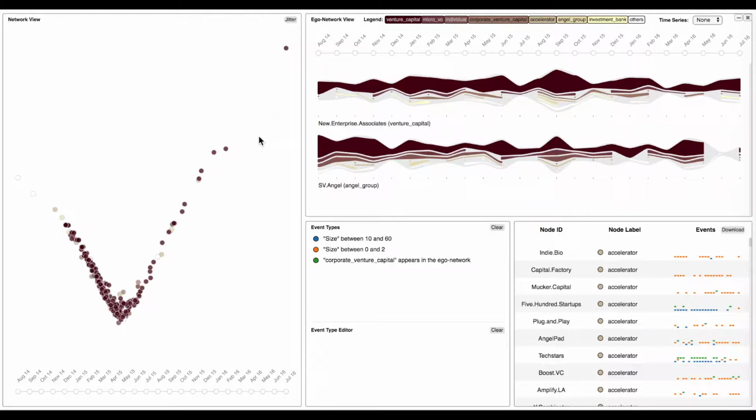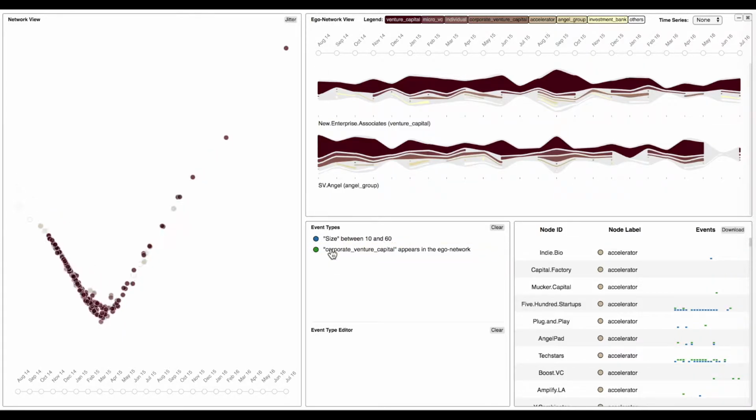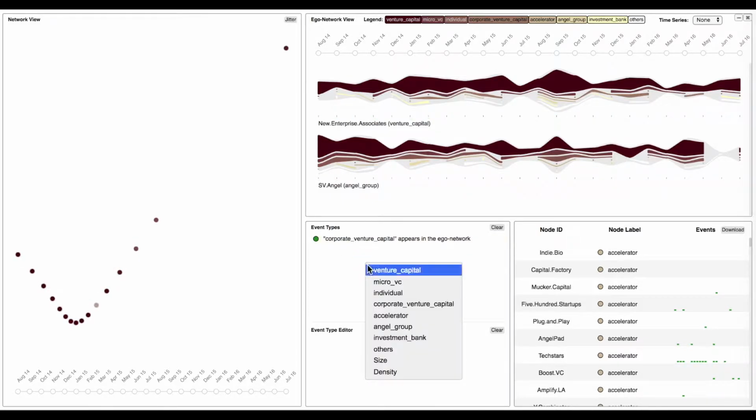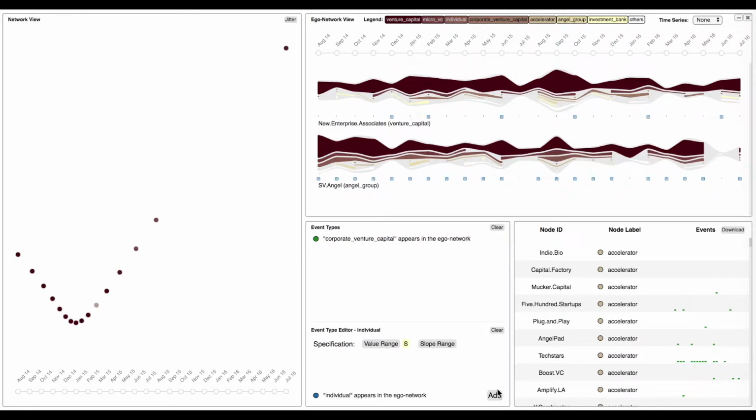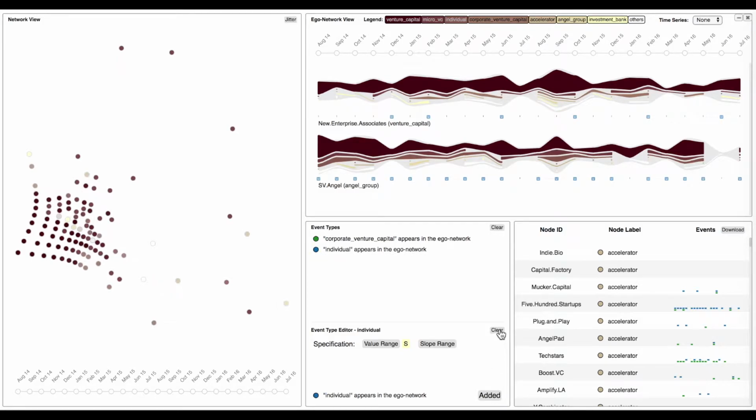We suspect that there might be some strategic differences among the investors regarding the type of investors they co-invest with. We hypothesize that there are investors who co-invest a lot with corporate venture capitals, but less with individual investors. And there are investors who co-invest a lot with individual investors, but less with corporate venture capitals. We create two event types: Corporate venture capital appears in the Ego network, and individual appears in the Ego network.